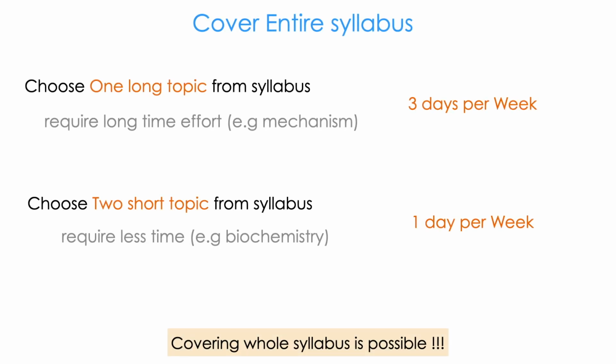In those 4 days, again divided into 2, because you have to cover the whole syllabus, right? 3 days you should study long topics like mechanism. Mechanism will take months and months to learn, but small topics like biochemistry will take 2 or 3 weeks to finish. So choose one big topic and one small topic and cover them in the 4 days a week. In this way you cover the entire syllabus.